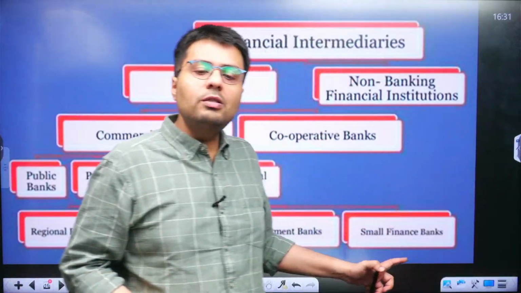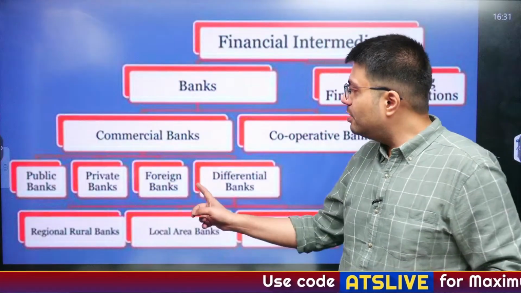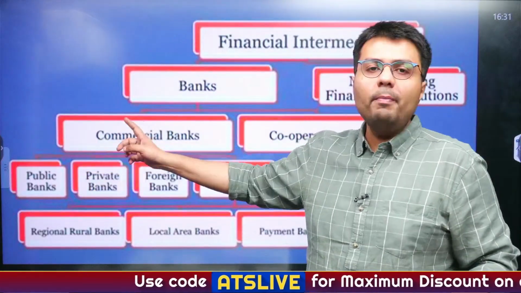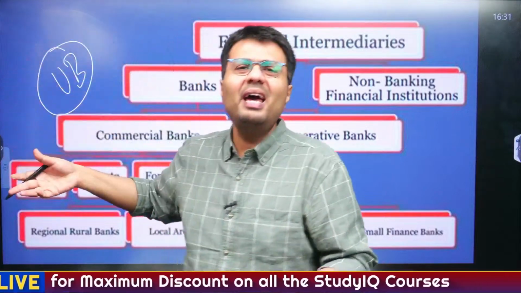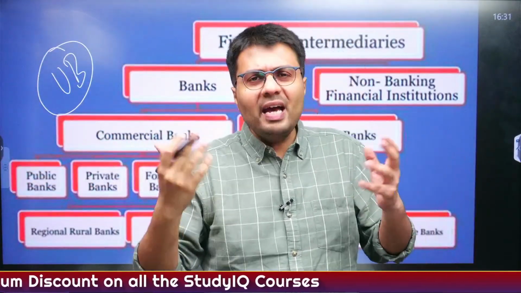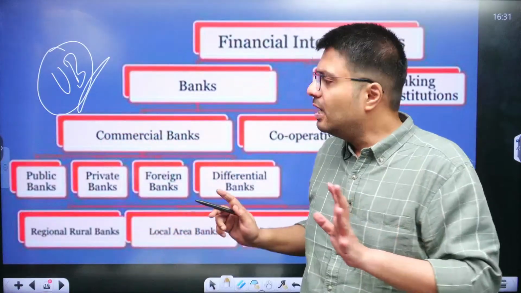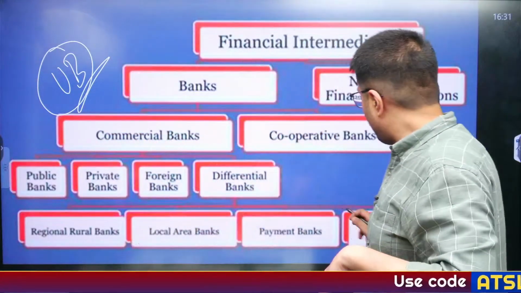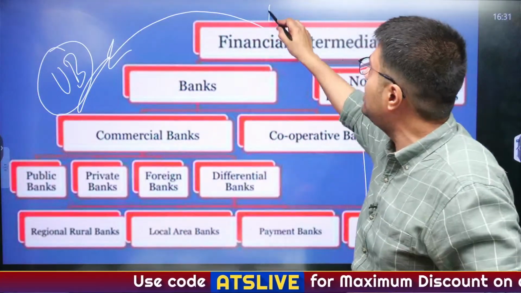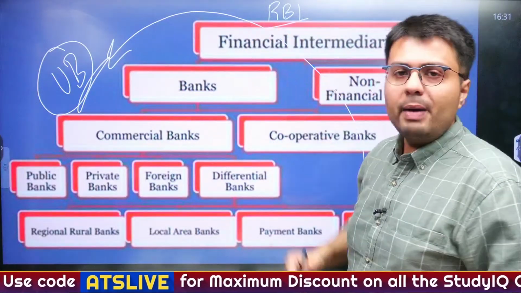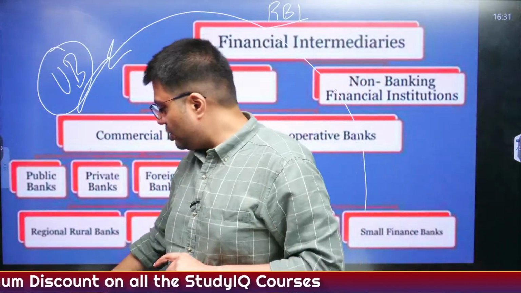So let us discuss what the functions of a small finance bank are. Then we'll understand how it is different from usual commercial banks, also known as universal banks. So basically SBI, PNB, HDFC, ICICI, these are examples of full-fledged banks or universal banks, right? And to transition from a small finance bank to a universal bank, you need to fulfill certain criteria that have been set by the regulator of our banking system, that is RBI, right? So we'll understand everything in our today's discussion.